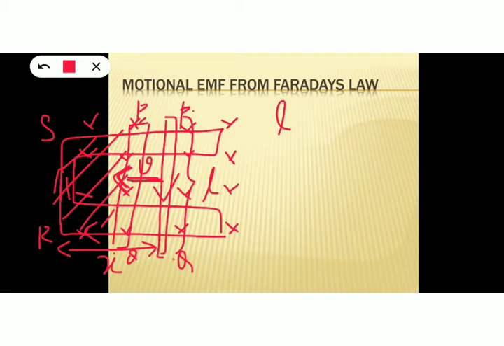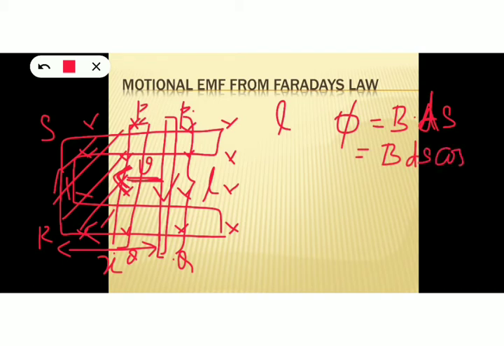Then, what will be the flux linked with that loop PQRS? Let the flux linked with the loop PQRS be phi. And what is the equation to find phi? That is B dot A or B dot ds, where ds is the area vector, and that is equal to B ds cos theta. And what is theta here? Theta is the angle between the magnetic field and the area vector.